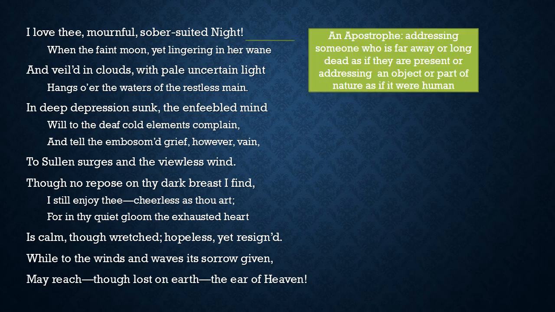Also, you should take away from this part where she's talking to the night. I love thee, mournful, sober suited night. That's actually an example of an apostrophe. Now, apostrophes are also a form of punctuation that we use when we show possession or a contraction. But this is another way to use the word apostrophe. An apostrophe is when in a poem the person addresses someone who is far away or long dead as if they are present, or addresses an object or part of nature as if it were human and alive and could respond to them. So here we see, I love thee, mournful, sober suited night.